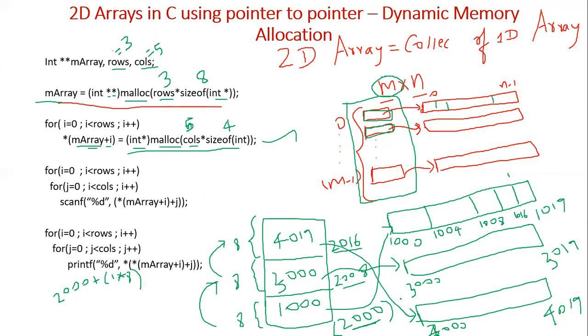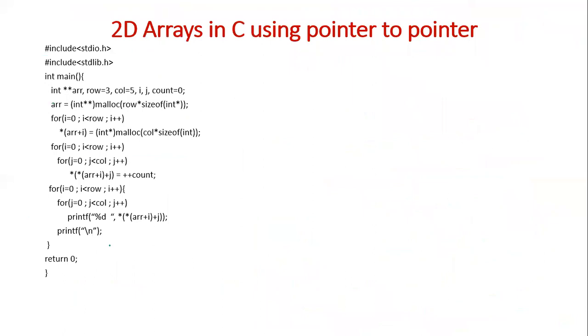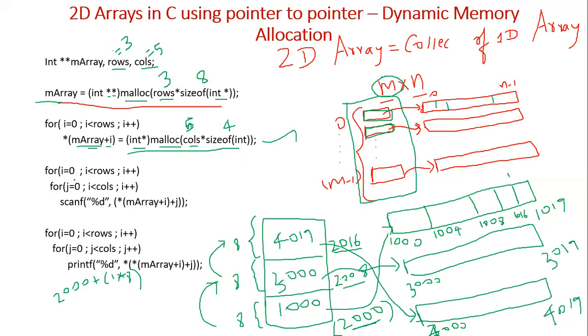Now how can we read values for this two dimensional array? For this we can use a loop something like this: for i is equal to 0, i less than rows, i plus plus; for j is equal to 0, j less than columns, j plus plus. If I want to read a value using scanf, it will be something like this.